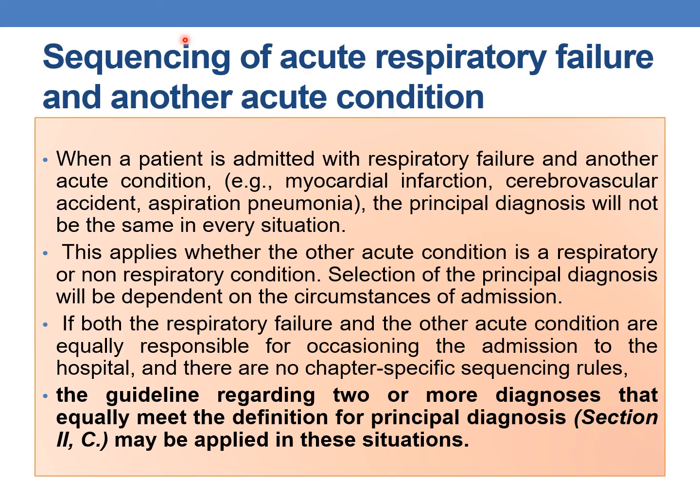Now, third topic is sequencing of acute respiratory failure and another acute condition. When a patient is admitted with respiratory failure and another acute condition, for example, myocardial infarction, cerebrovascular accident, aspiration pneumonia, etc., the PDX will not be the same in every situation. This applies whether the other acute condition is a respiratory or a non-respiratory condition.